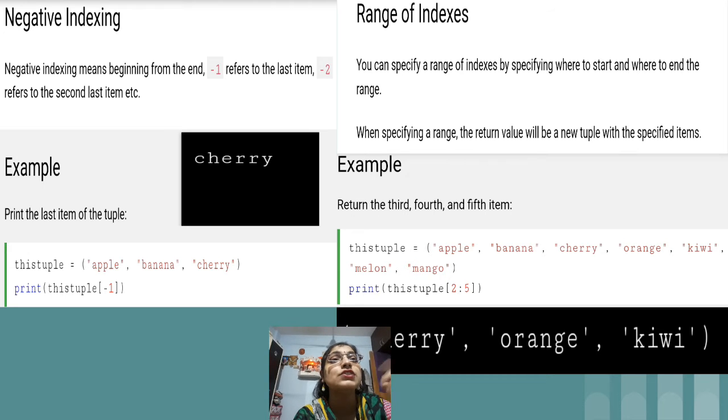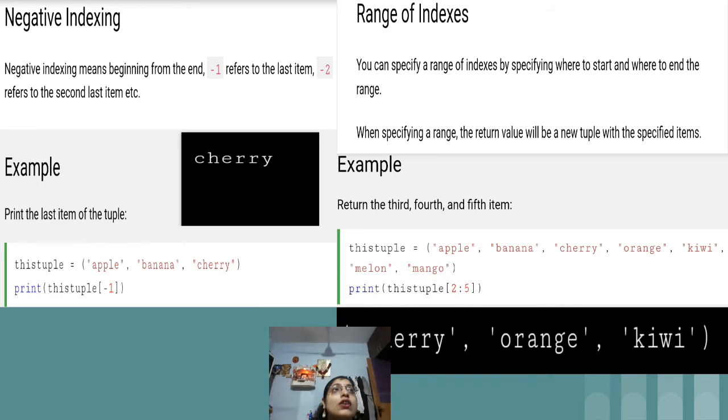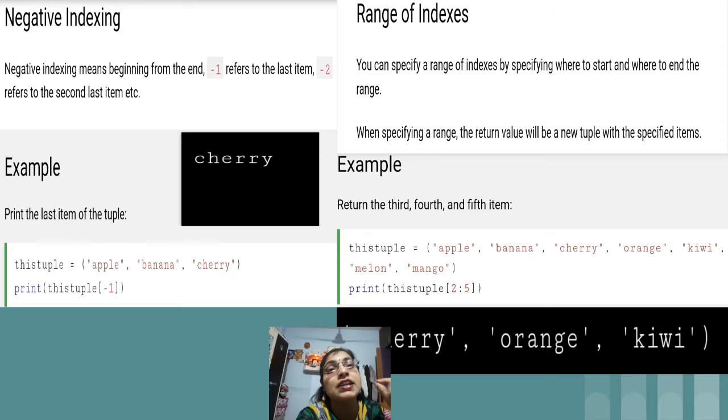After that, the next one is range of indexes. Actually this particular topic is also known as slicing. Slicing means it's not necessary that every time I want the entire tuple to work with. I want a certain portion of the tuple. In that case we can make use of this slicing concept, which we have already seen, where with the help of a colon we separate two numbers. The first number tells you the starting index, and the second number minus 1 is the point till which the items will be displayed. So just see the example.